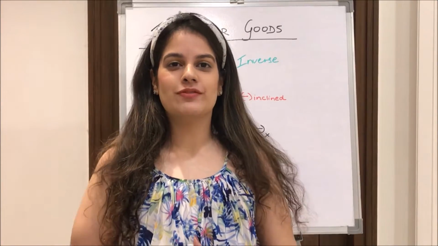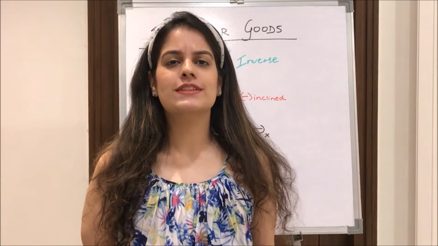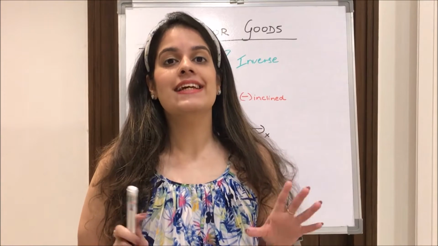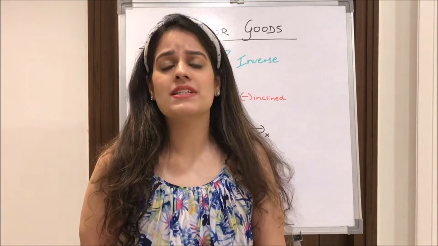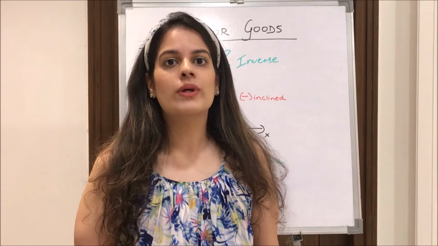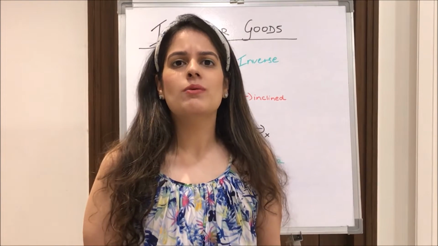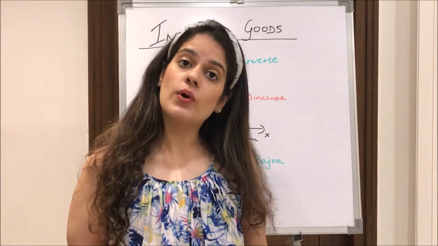Moving next to inferior goods. What basically are inferior goods? Inferior goods are those goods, the demand for which falls with a rise in income. Why does that happen? When we start to earn more, we tend to switch to a higher, normal or superior good. Why would we consume the inferior good when we can afford a better good?